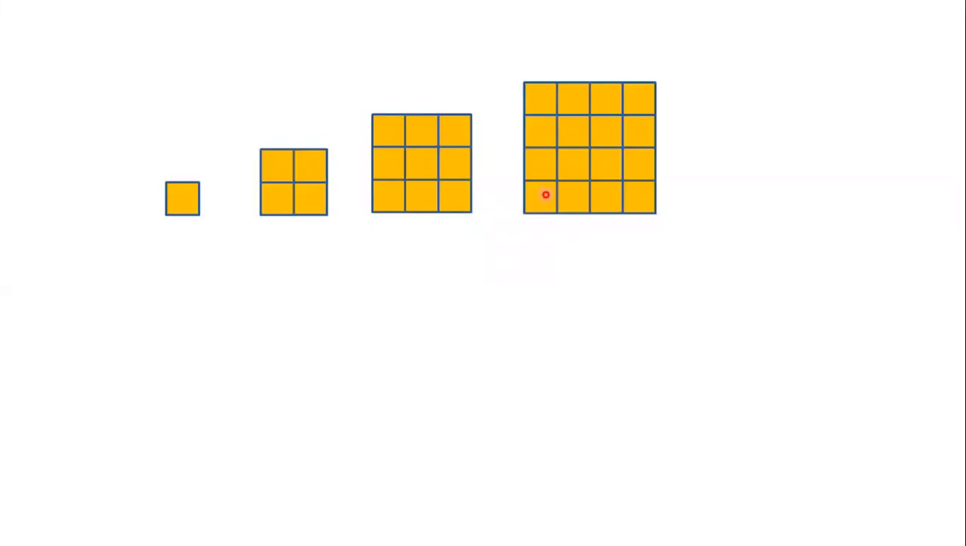How many unit squares can you see in the next figure? There are 9 unit squares. Count the number of unit squares in the next figure. Yes, there are 16 unit squares in the fourth figure. What pattern do you observe here? 1 in the first figure, 4 in the second figure, 9 in the third figure, 16 in the fourth figure.